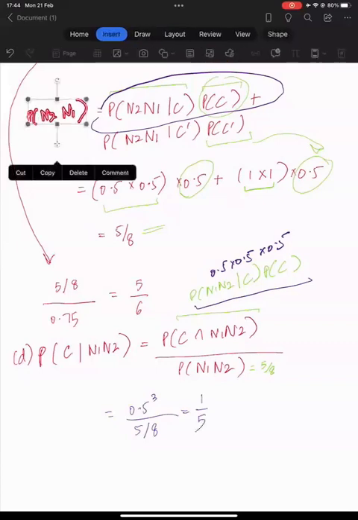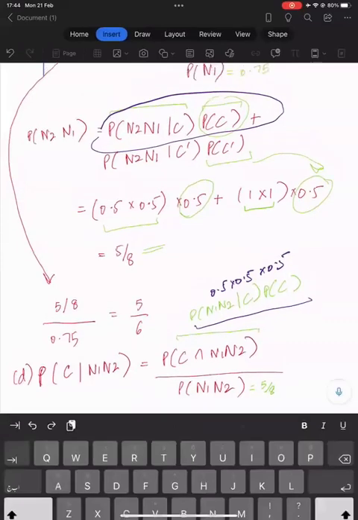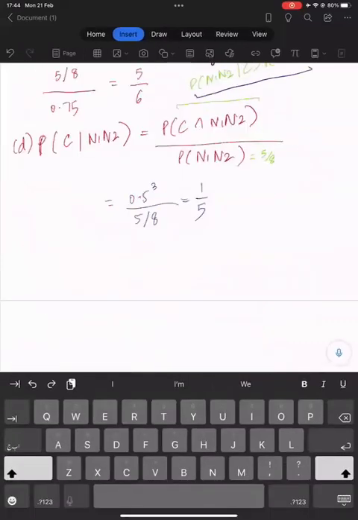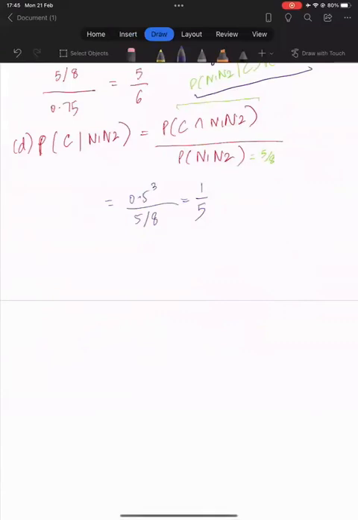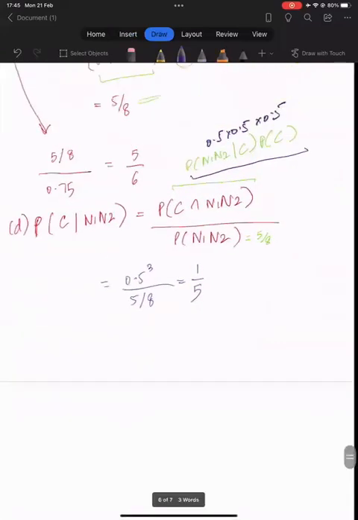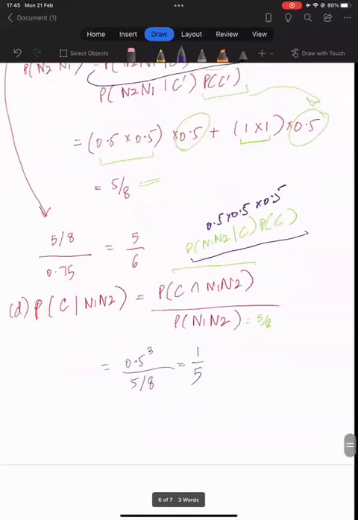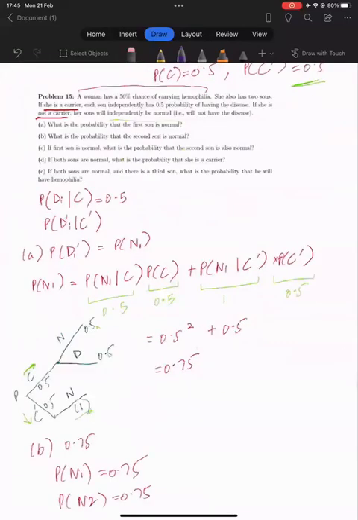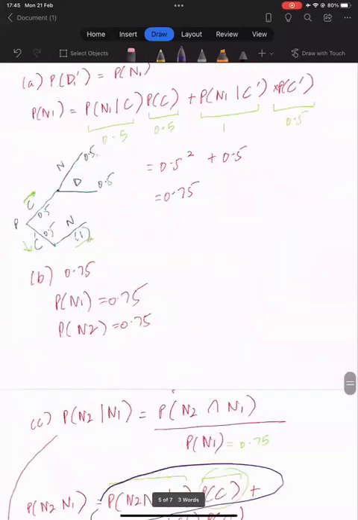And now moving on to the last part, I think. If both sons are normal and there is a third son, what is the probability that he will have hemophilia? Okay.